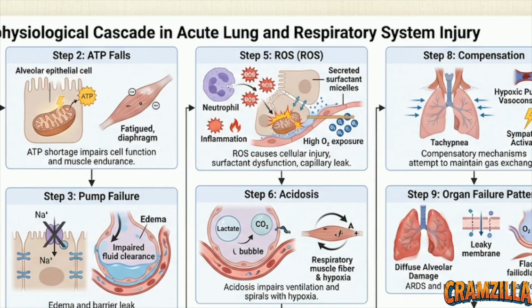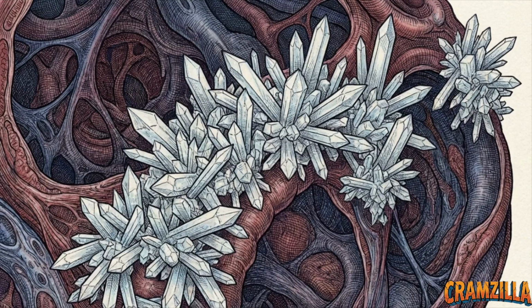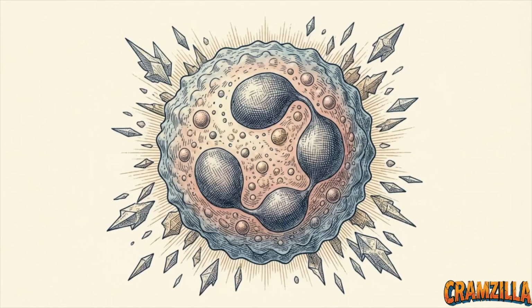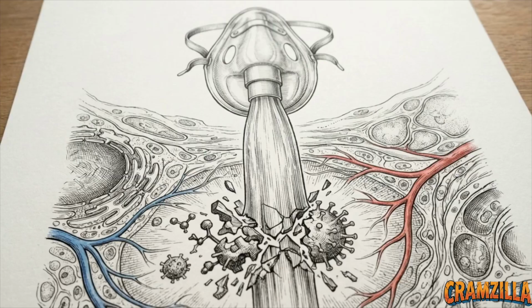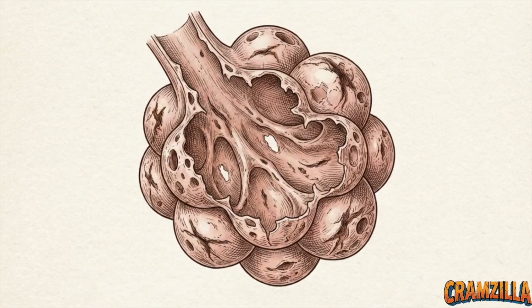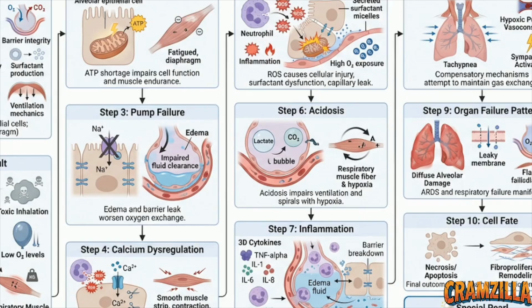These are highly unstable oxygen molecules that strip electrons from cellular structures, destroying them. These reactive molecules flood the tissue, generated by infiltrating neutrophils, by failing mitochondria, and sometimes high-concentration clinical oxygen. The downstream damage is severe: structural injury to the epithelium and endothelium, coupled with severe dysfunction of the surfactant necessary to keep alveoli open. The biological environment becomes highly acidic in step 6.